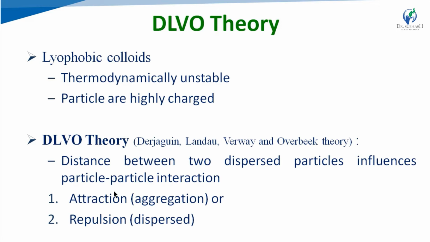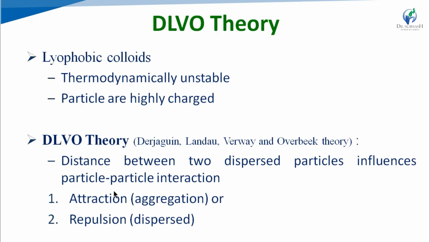There are two types of interaction between the particles, one is attraction and another is repulsion. In case of attraction, when attraction is predominant, that means when attraction is present between the particles, they will adhere after the collision.